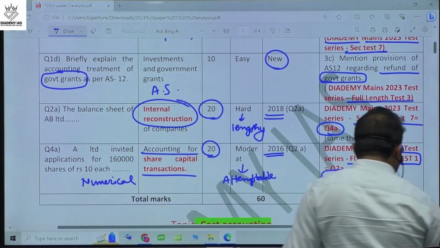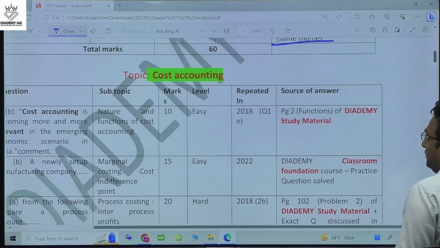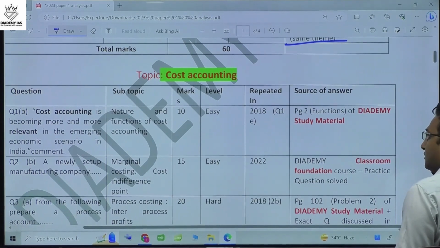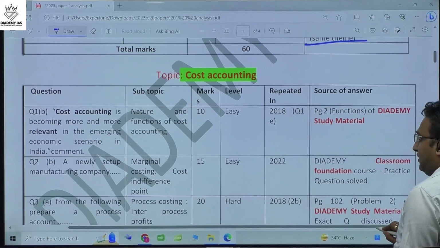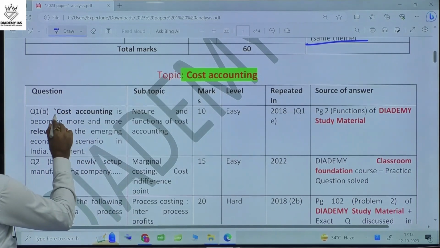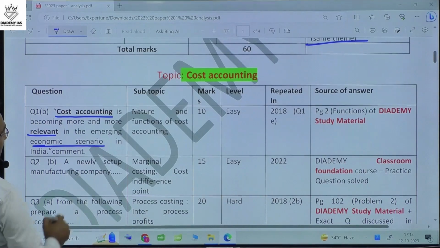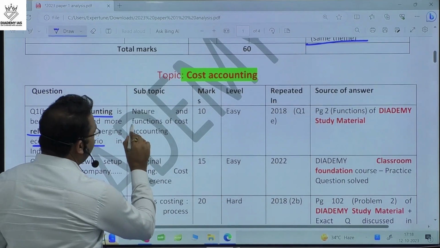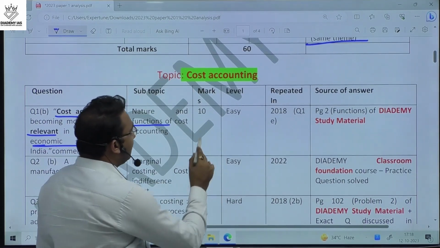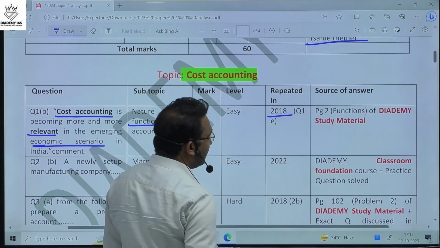Now, next is cost accounting. In cost accounting, question number 1B was a very basic question: what is the relevance of cost accounting in the emerging economic scenario? This was from chapter number 1, the nature and functions of cost accounting. It was a 10 marker, compulsory, easy question. The same question was repeated in 2018.